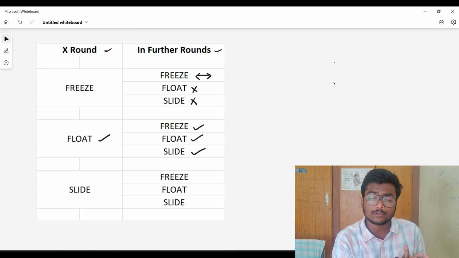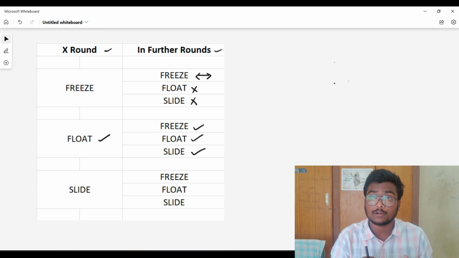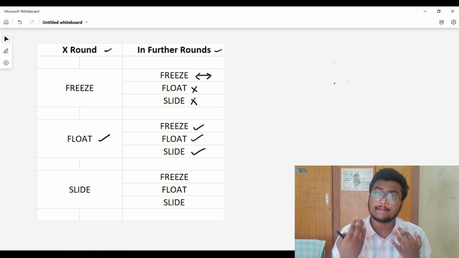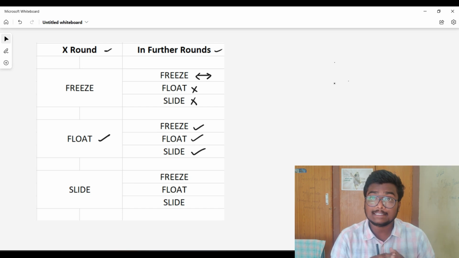It's up to you when you choose float in the round in which you got the allotment, or else, for example, in the second round directly you got the allotment and you choose float. In the third round also, you can convert that into freeze or slide or float. It's up to you. And now comes the main important thing. This is where the main thing lies. Many students don't know this.